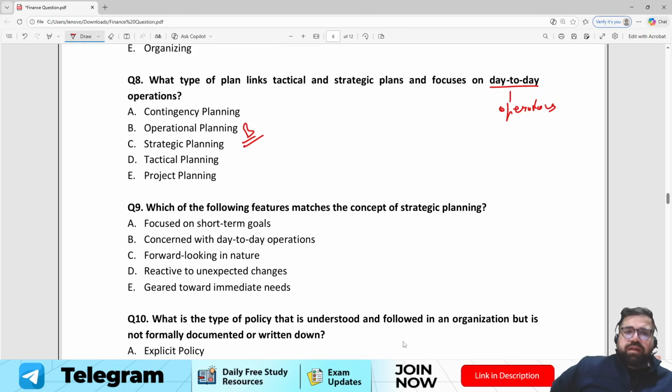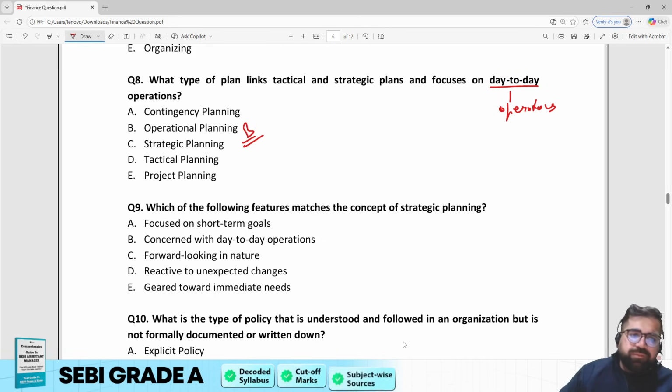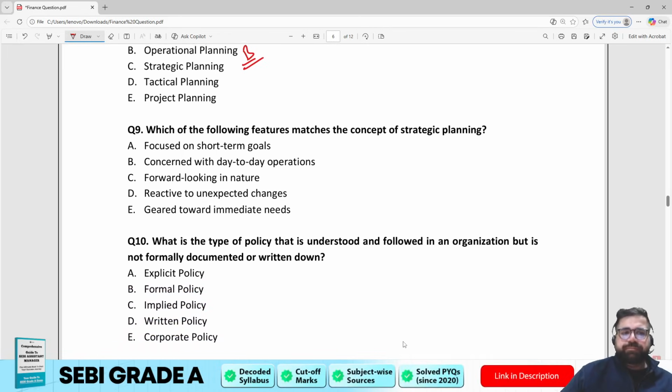Why? Because operational plans are based on day-to-day operation only, and they will definitely link your tactical and strategic plans so that the implementation can be smooth. So my correct answer will be option number B.